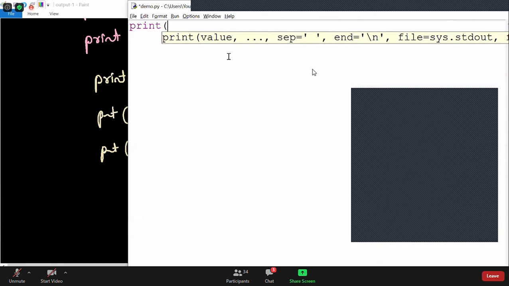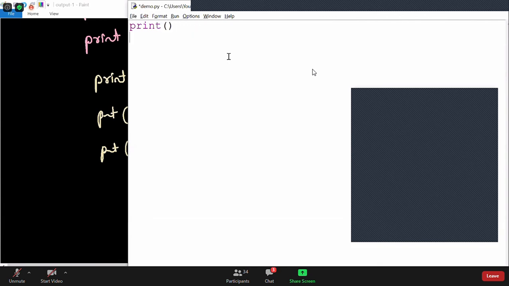Or simply I will write print. Okay, or I will say, fine, no problem. end is equal to star. Okay, end is equal to star. Then I will say print